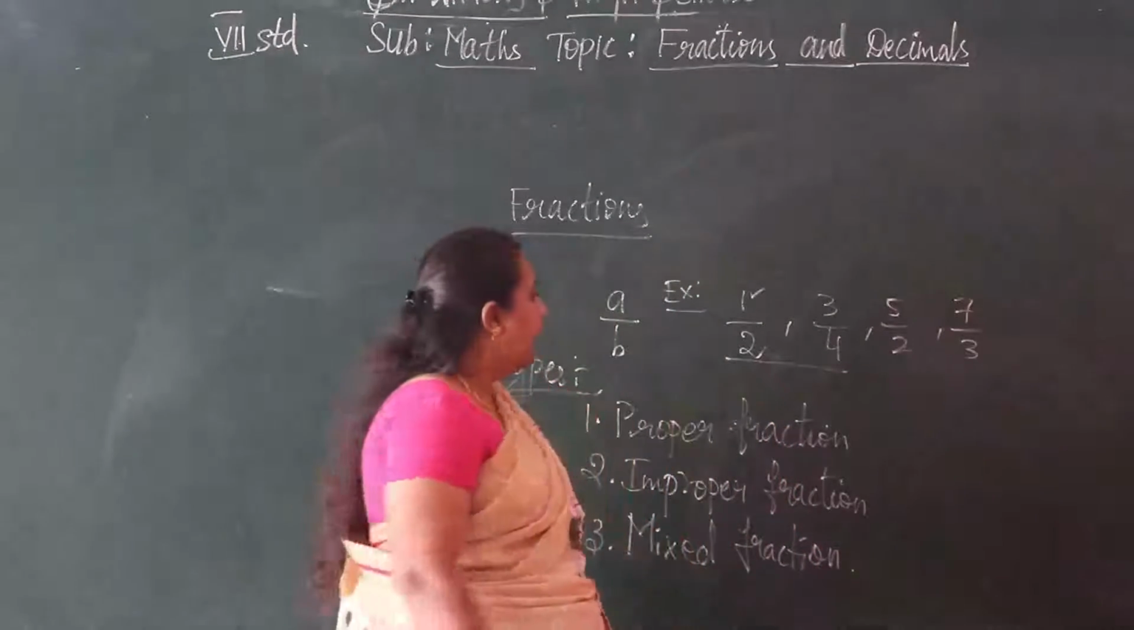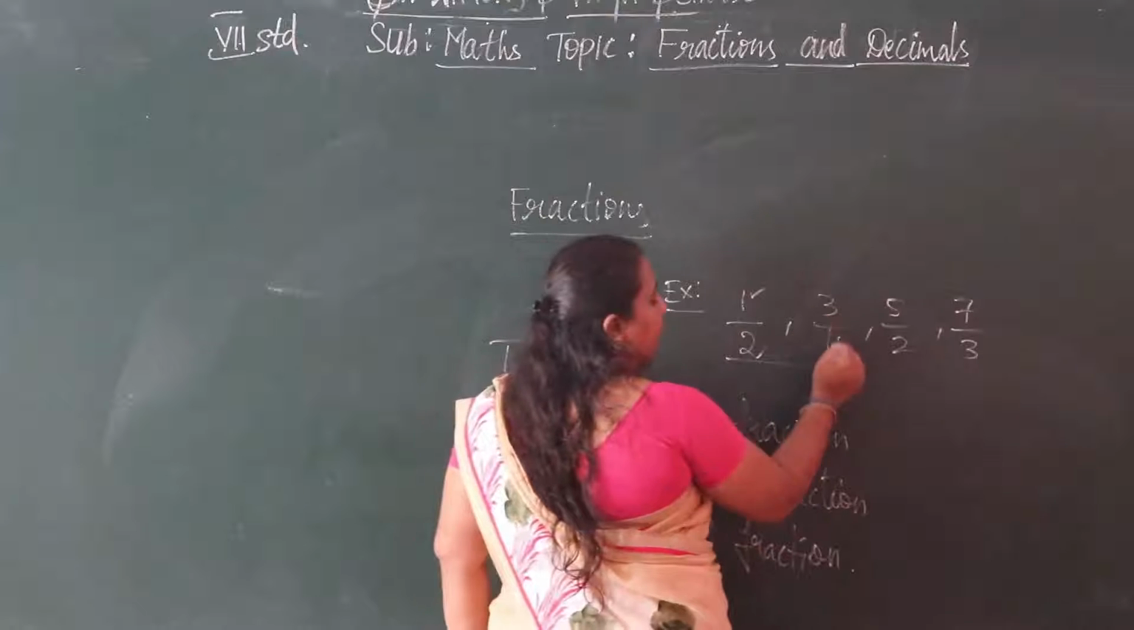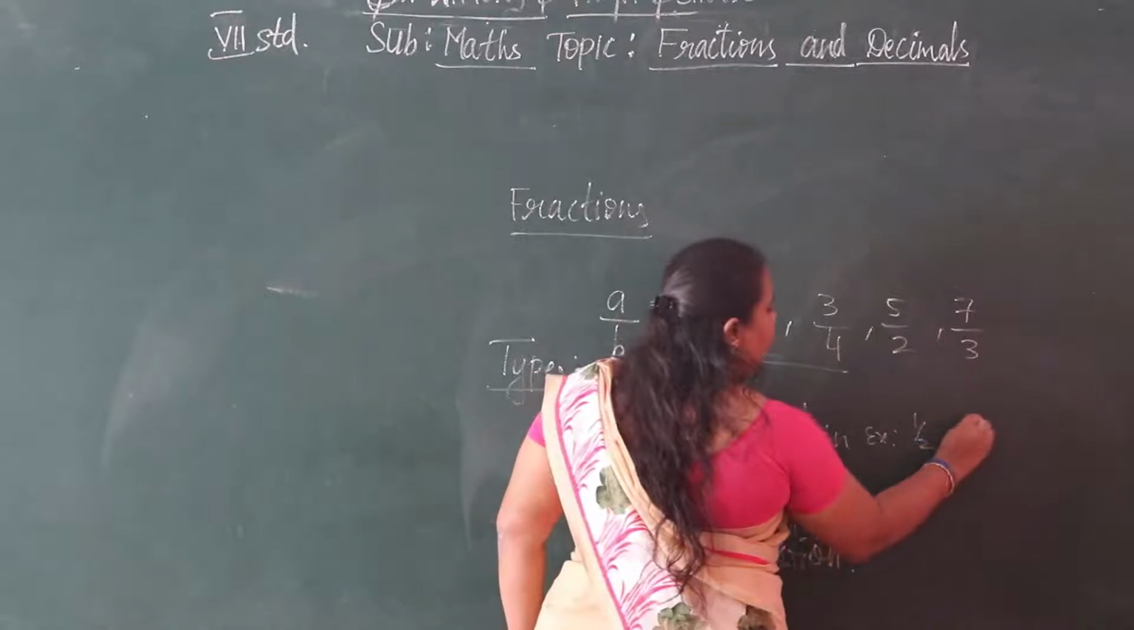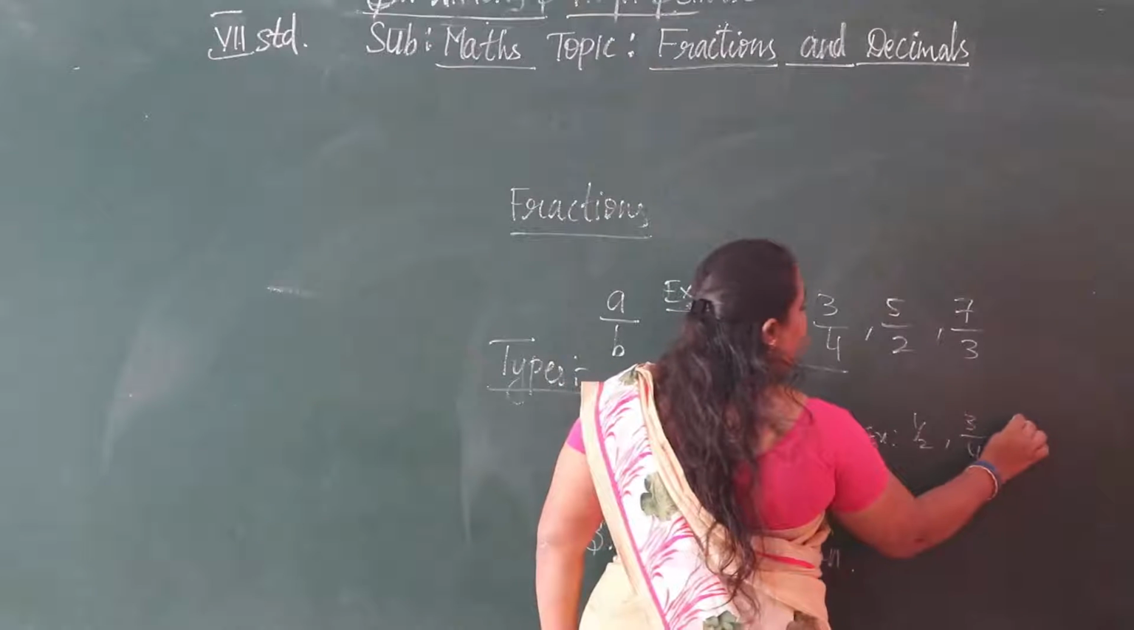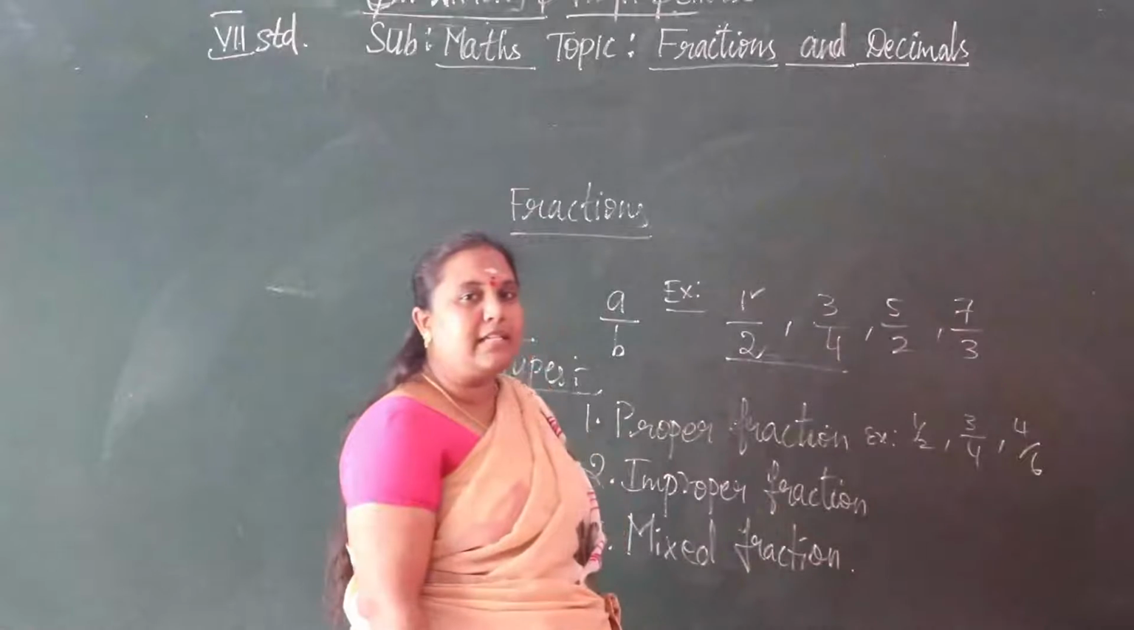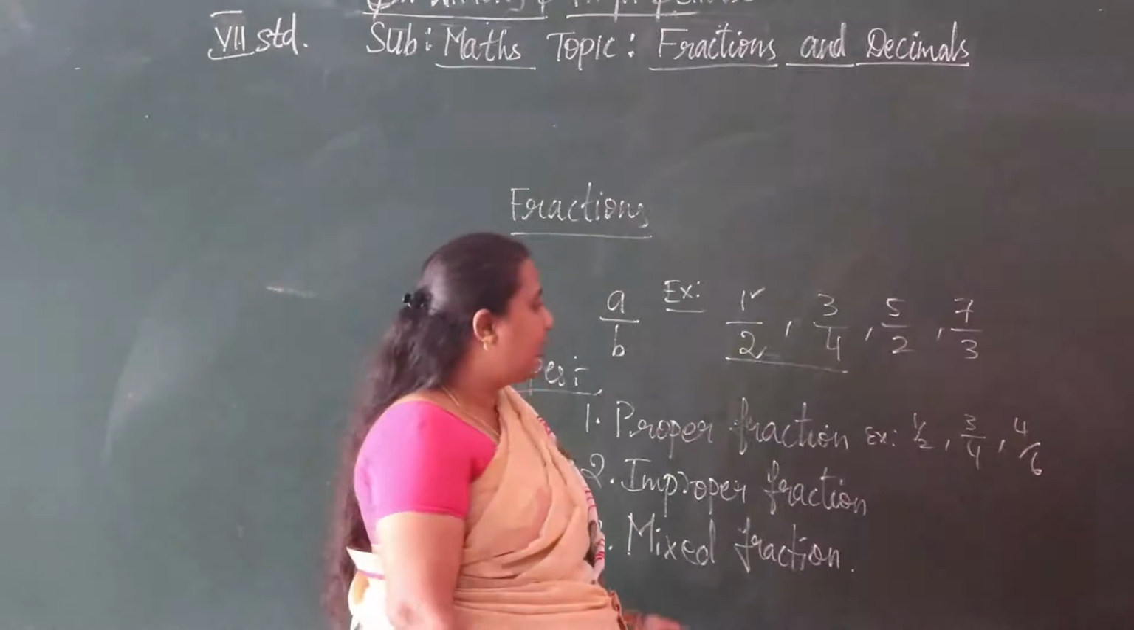Understood? Examples: 1 by 2, 3 by 4, and 4 by 6. We can say 4 by 6 is again 2 by 3.